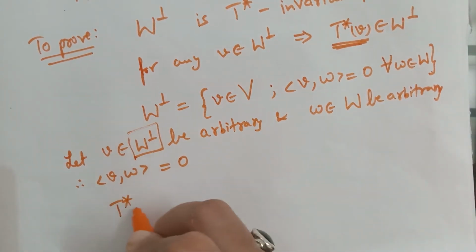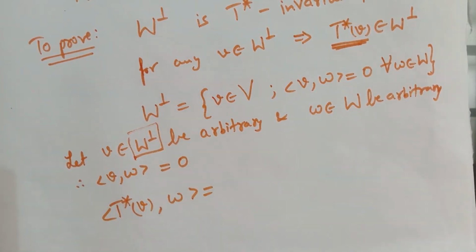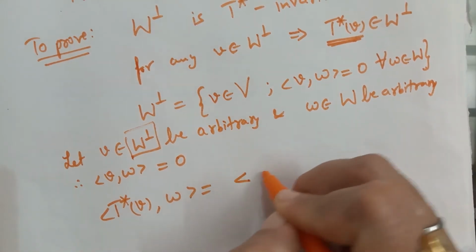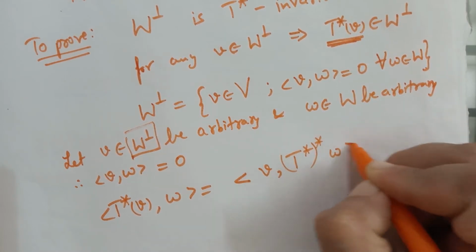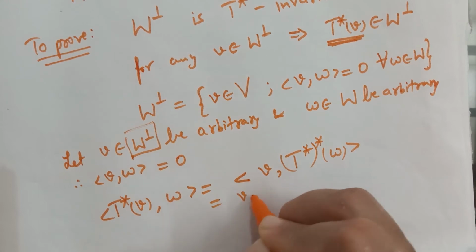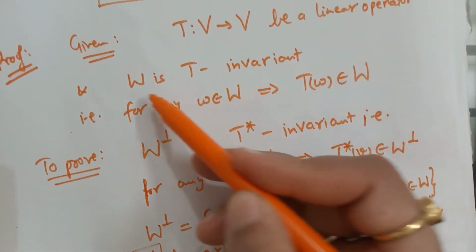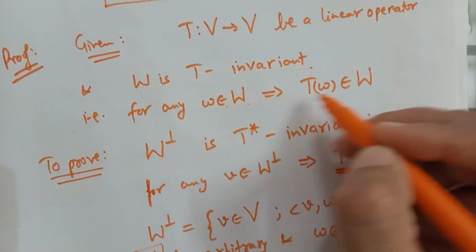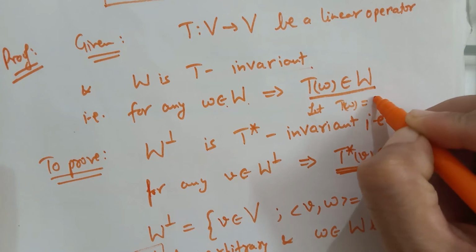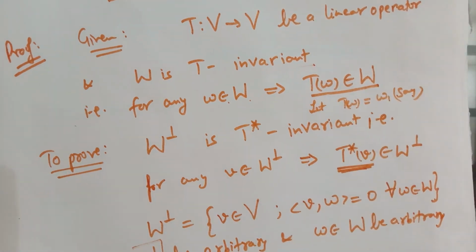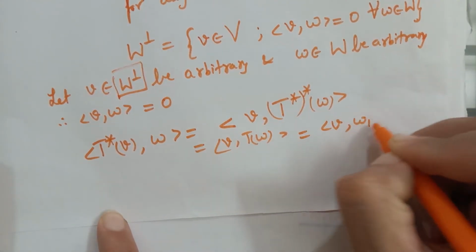So let's find out the inner product of the image of v with an arbitrary element of W. So by definition of adjoint, we can write this as the inner product of v with T star star of w, which is equal to the inner product of v with T(w). But since W is T invariant, the image of any vector of W belongs to W. So let T(w) be equal to w1, say. So the inner product of v with w1.